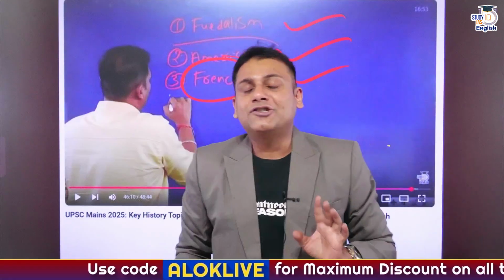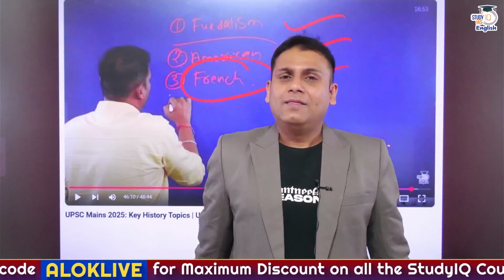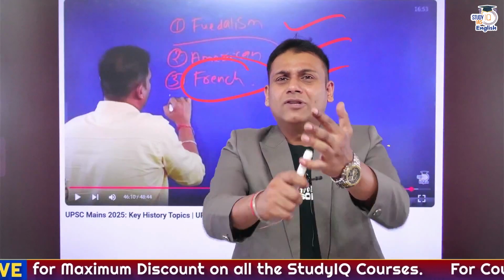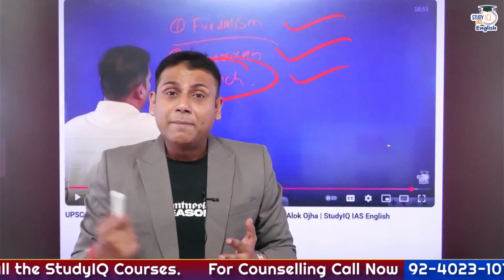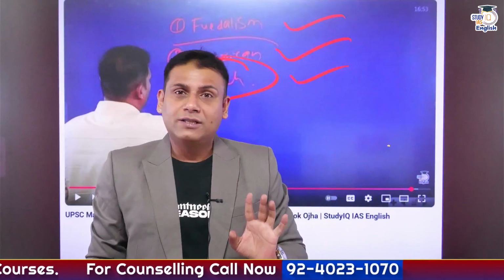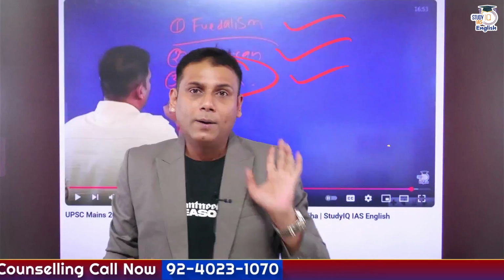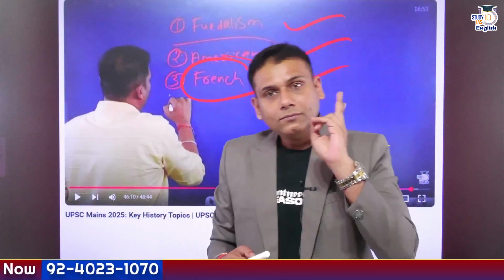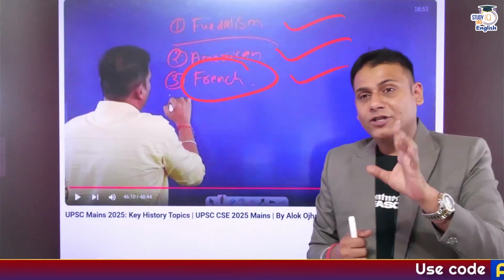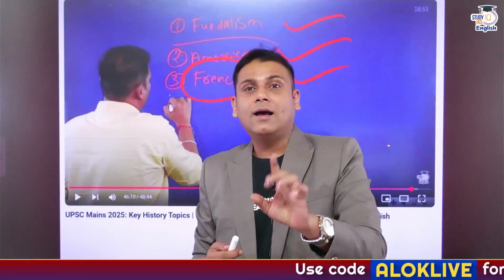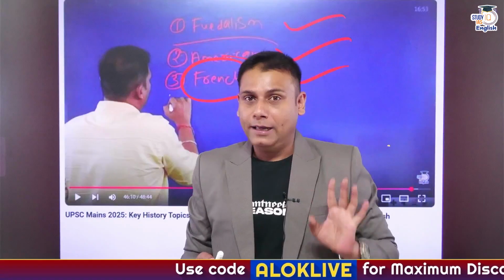So I would suggest you one important book. There are many books, Bipin Chandra, Satish Chandra, V.D. Mahajan and so on. For ancient and medieval India, I would suggest Poonam Dalal Dahiya, one important book. Then for modern India, many people prefer Spectrum. I would suggest you read B.L. Grover and Alka Mehta for modern India.